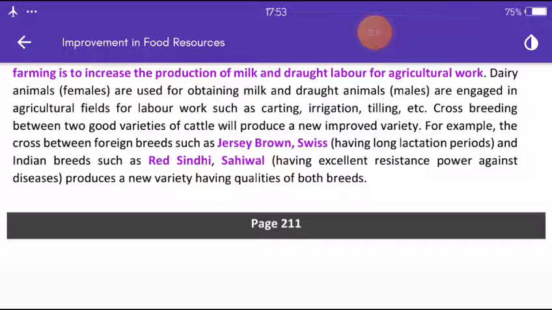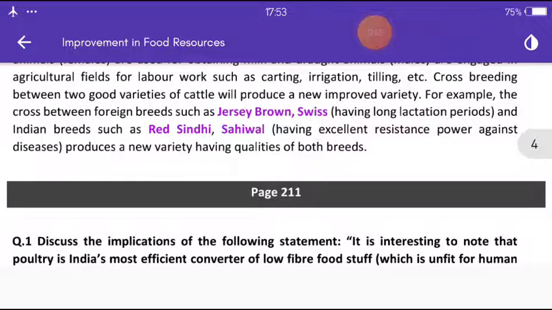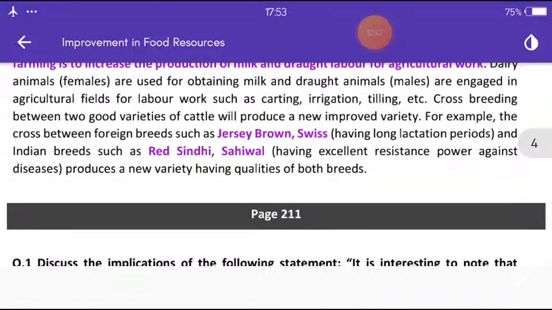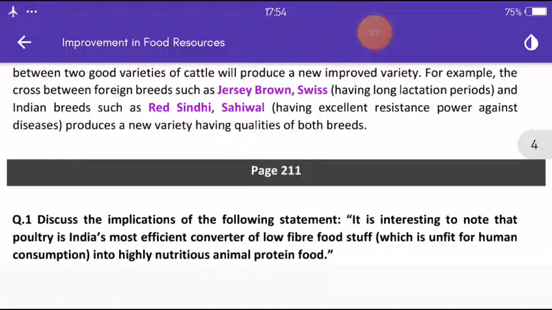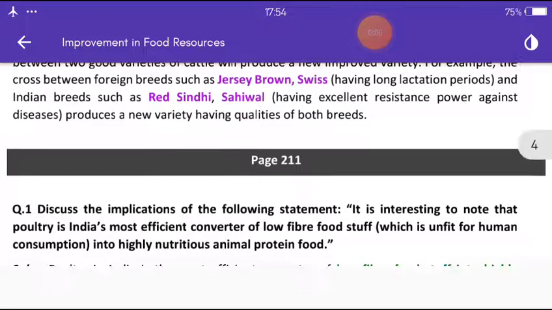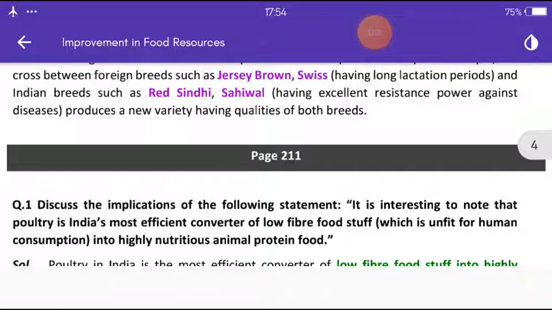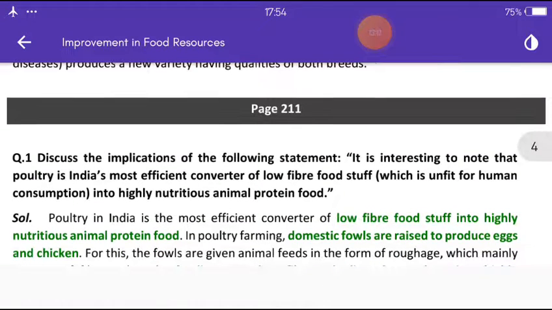Crossbreeding between two good varieties of cattle will produce a new improved variety. For example, the cross between foreign breeds such as Jersey and Brown Swiss, having long lactation periods, and Indian breeds such as Red Sindhi and Sahiwal, having excellent resistance power against disease, produces a new variety having qualities of both breeds.